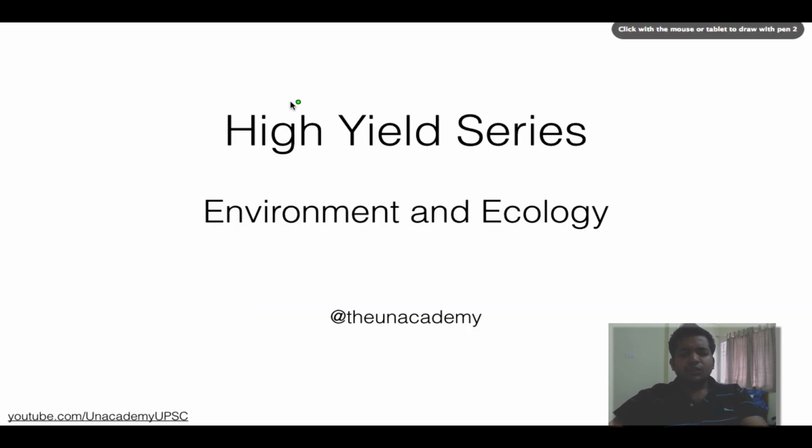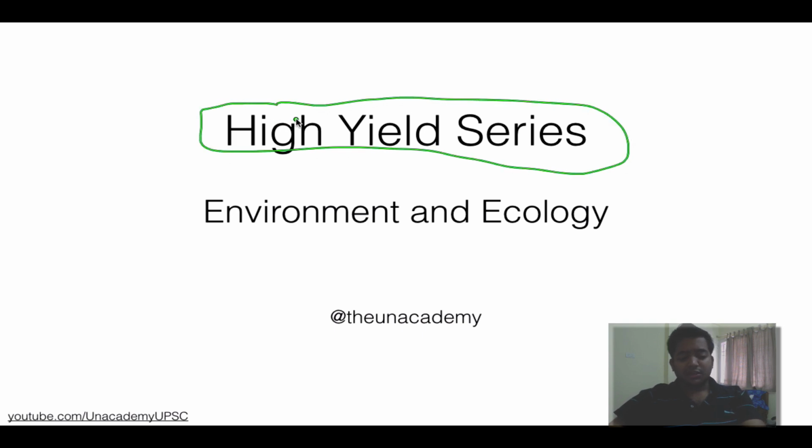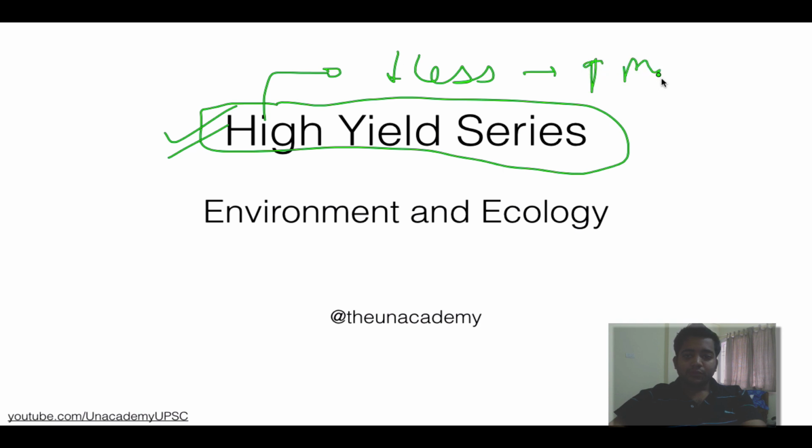Then what we talk about today is the high yield series. Many guys are asking what is high yield? So the high yield series is about what I call reading less and getting more. Let's say you read a text like India after Independence, and that is a huge text of about 500 pages, more than that.